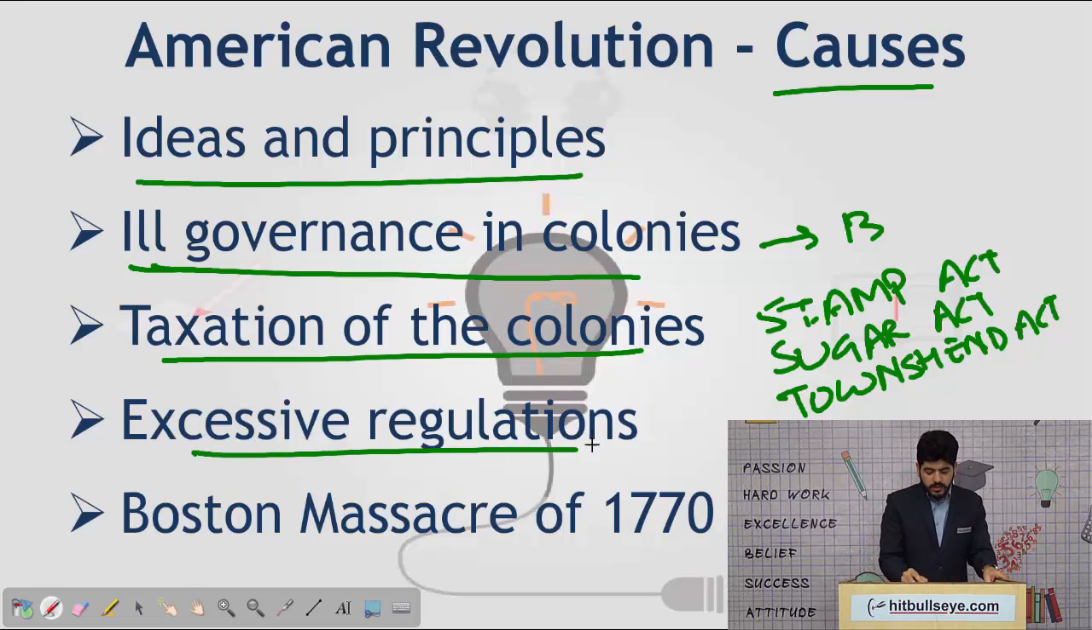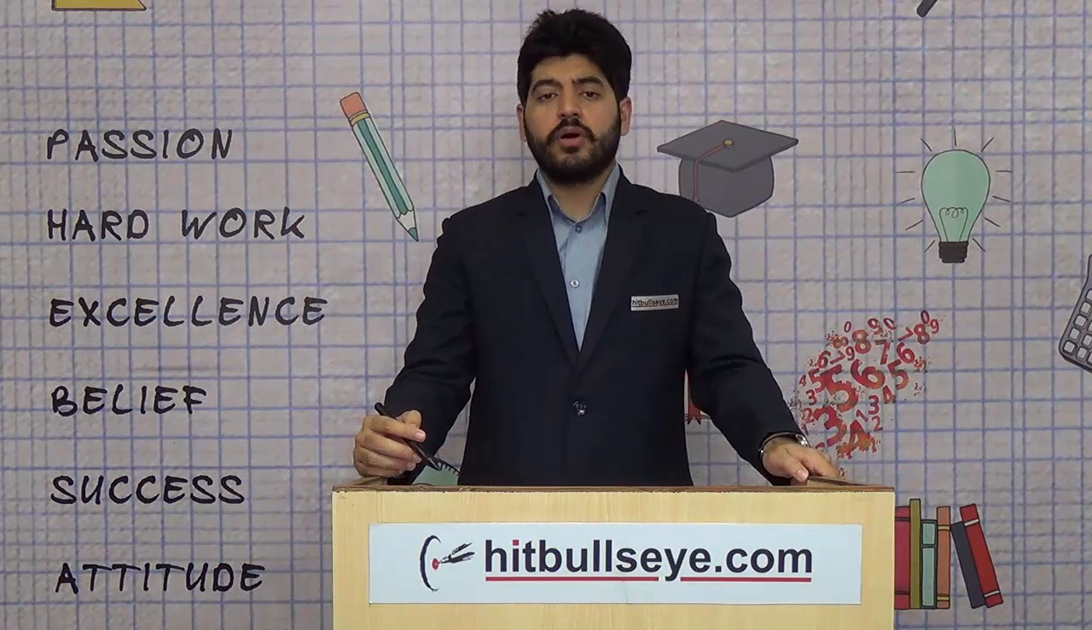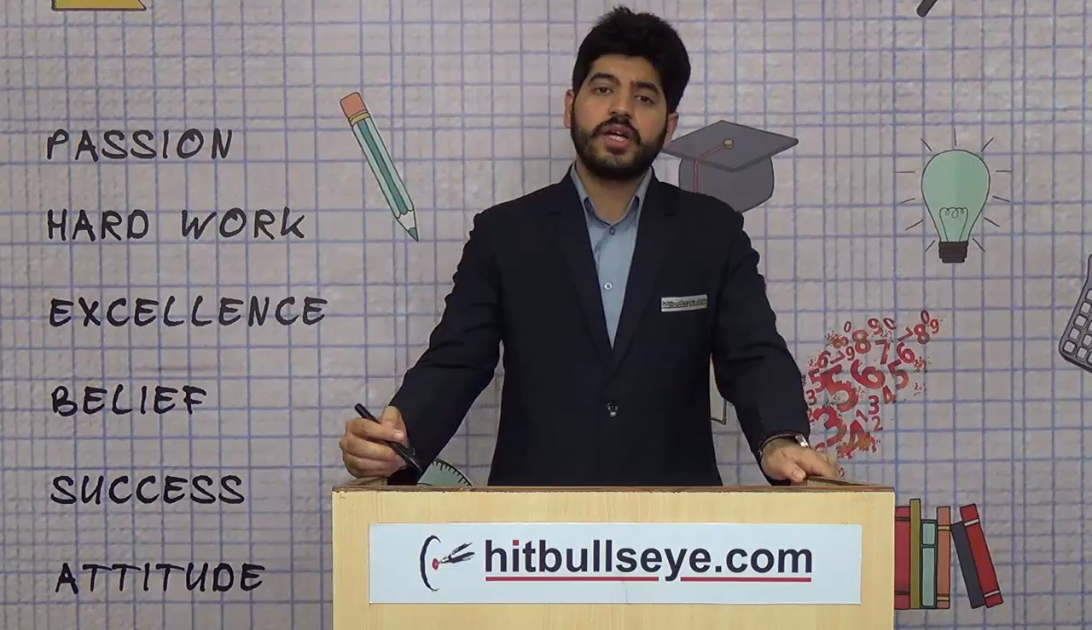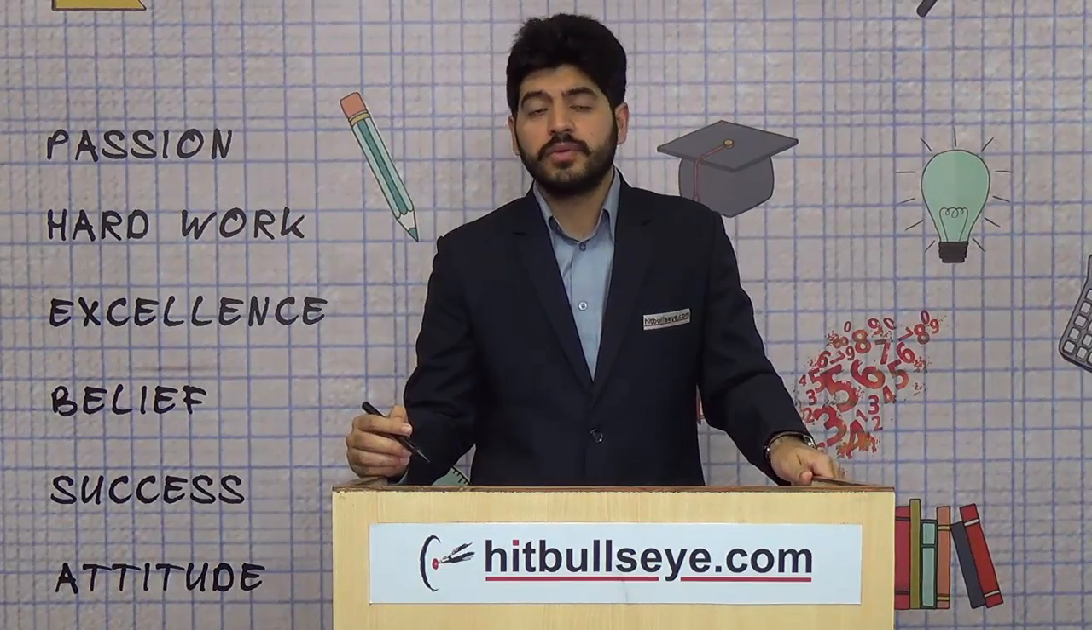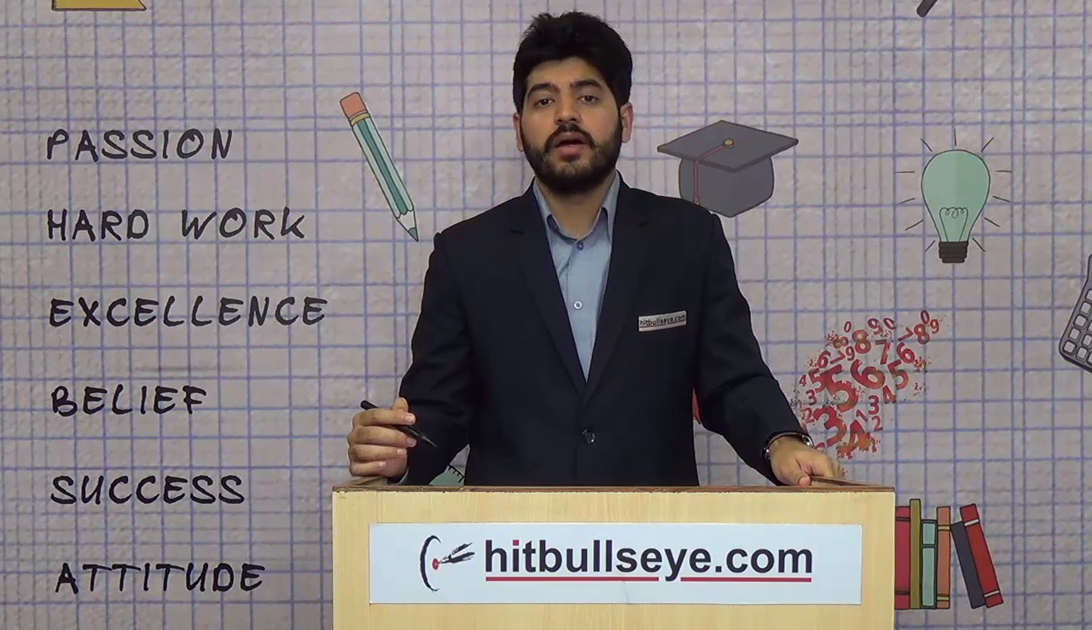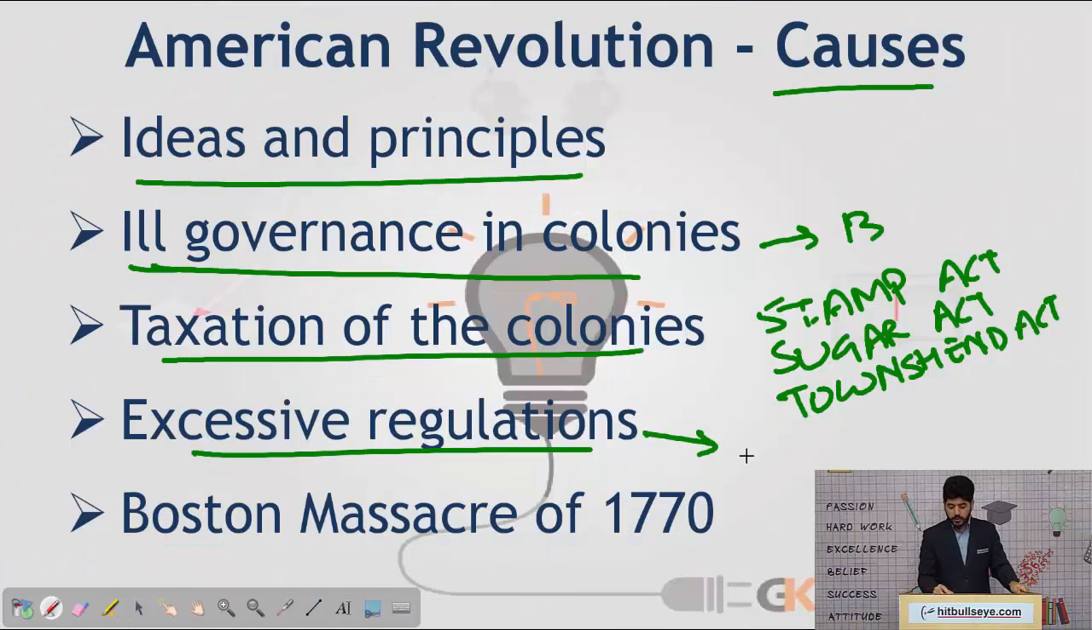Next is excessive regulation. Now this has to do with the way or means in which Americans would trade with the rest of the world. The British had brought in policies and regulations which would restrict American trade with other parts of the world, especially in items in which the British had an upper hand. For example, tea. The British would make such regulations which would make it difficult for Americans to trade tea with other parts of the world.